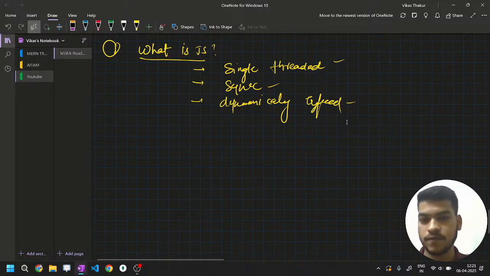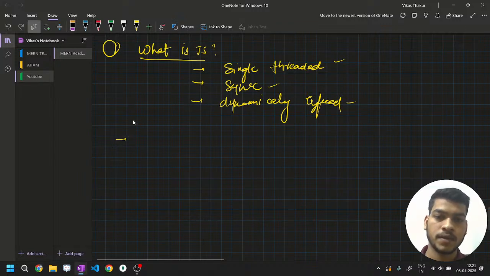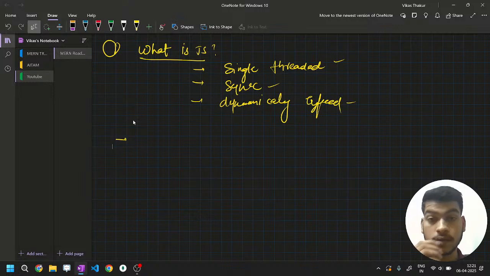I'll take an example. You have two hands. In the general case, when I say there are two boxes, kindly pick them up, you will pick one box with one hand and the other box with the other hand. But if I say you only have one hand, now pick two boxes, can you do that? In the general case, you can't, because you can only pick one box with one hand. That's how a thread works. Single thread means one task at a time, one request at a time, one process at a time.